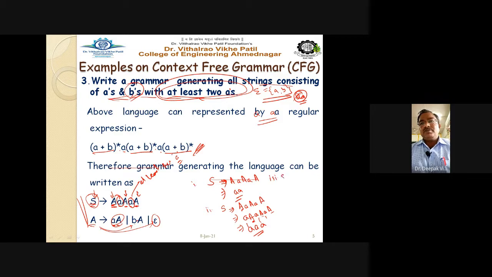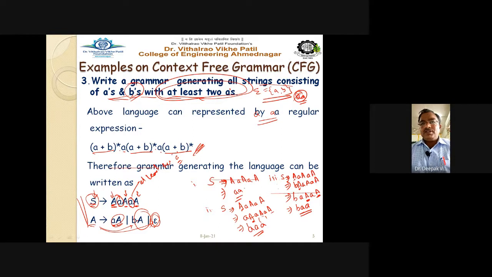Suppose a third time I try to solve it: capital A, small a, capital A, small a, capital A. Derive it. For the first A, if I put BA, then A, A, A, A, and then again it will get B. For this A, I can put A, or I can put epsilon. Epsilon means no string will be there. For the remaining A also I put epsilon, and for this capital A, so I'll get BAA.